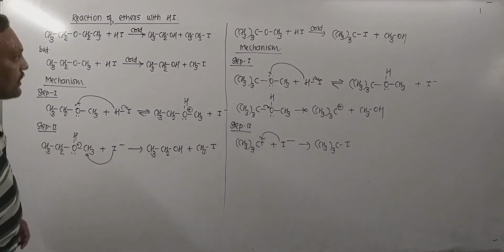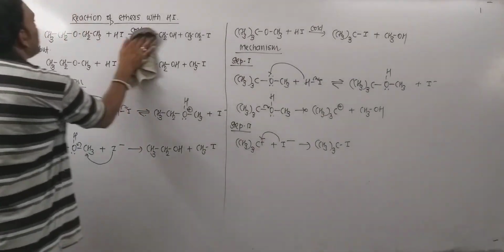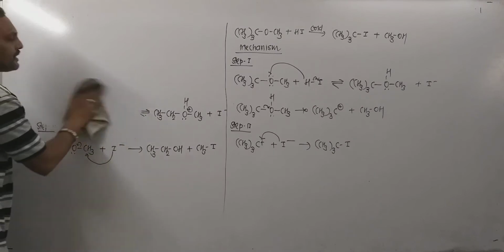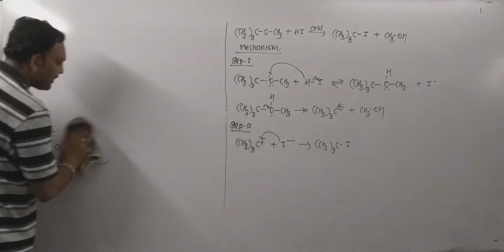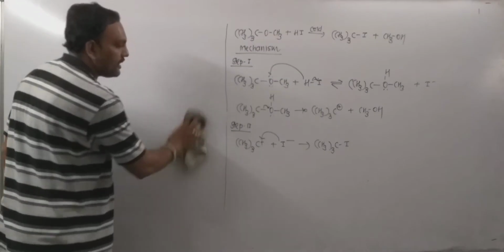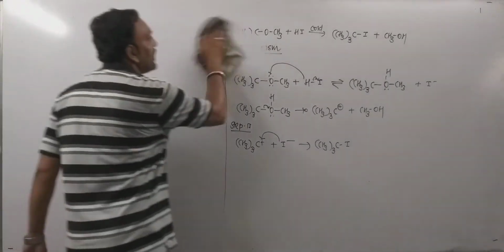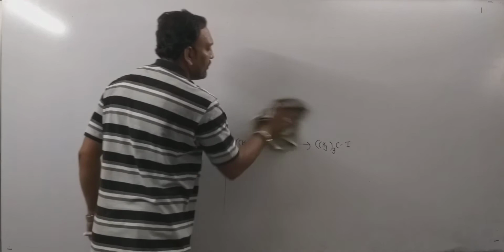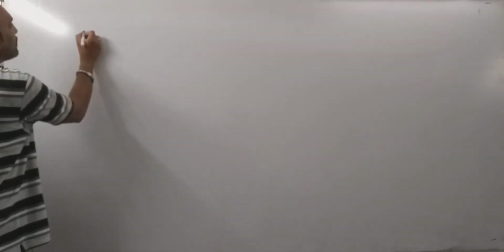Now, another thing is, what happens when ethers are heated with excess HI? Remember, ethers prefer to give alkyl iodides when heated with excess HI.